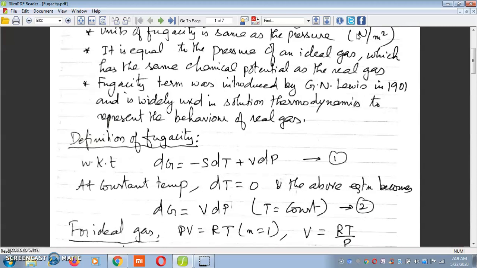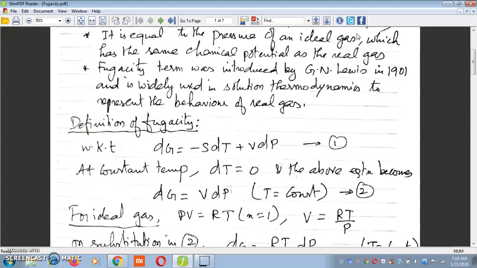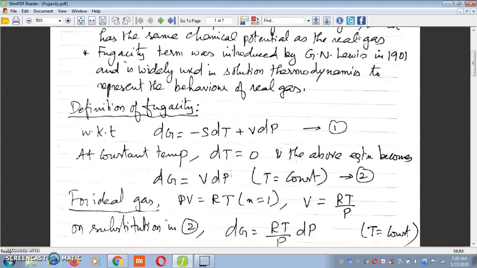Now, coming to developing an expression for fugacity, we know that from fundamental property relations, dG is equal to minus S dT plus V dP, as given by equation 1. Now we will impose the condition of constant temperature on the above equation. So if we impose the condition of constant temperature, equation 1 becomes dG is equal to V dP.